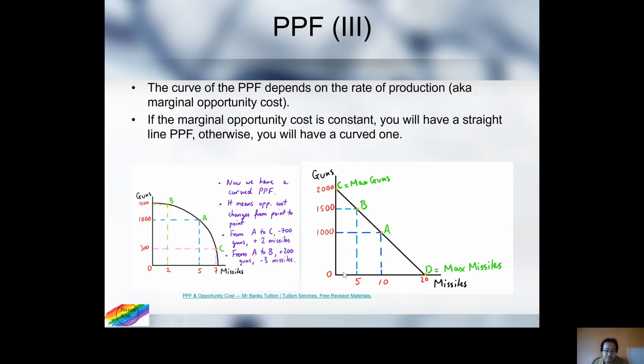Using the example from Mr. Bank's tuition, every time he increases the production of missiles, he has to lessen the production of guns by a constant amount. Whereas in this particular case, when he increases from 5 to 7, the amount of gun production he has to give up is significantly higher than if he moved from 0 to 2.